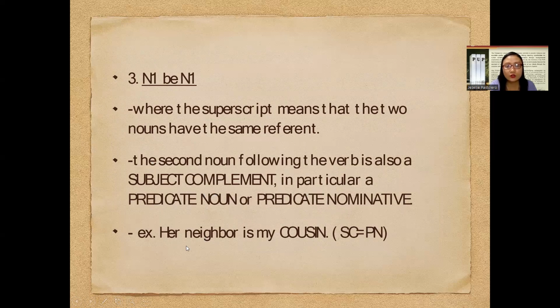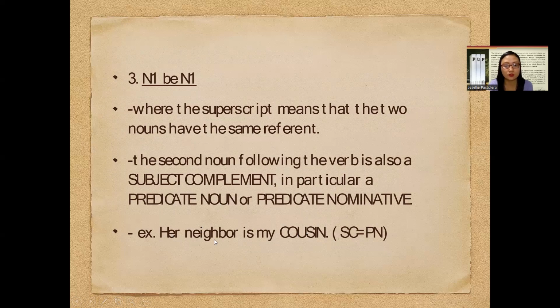All right. So if we're going to label this sentence, we have here the pronoun her, neighbor. And then we have here the linking verb is. And then we have the N1 cousin. So you would notice that the word cousin refers back to the one being described here. Her neighbor. Whose neighbor?